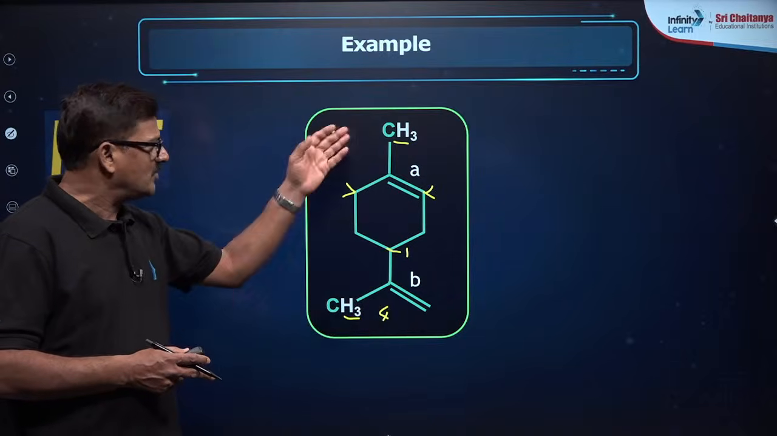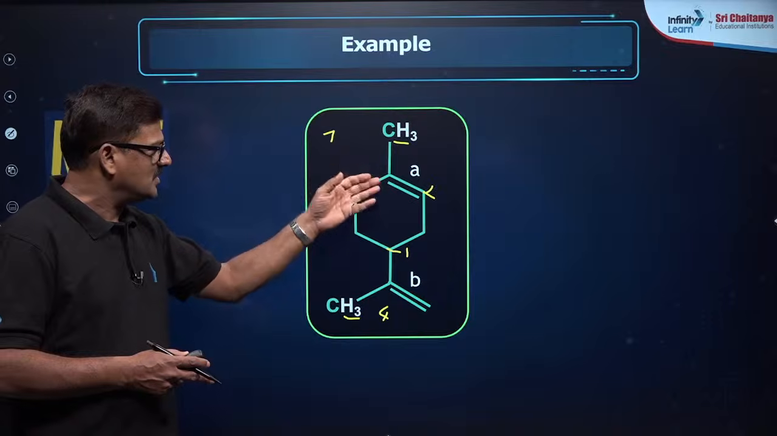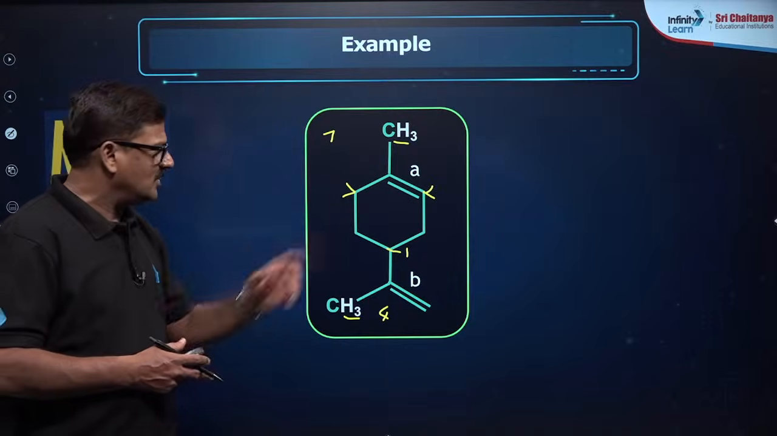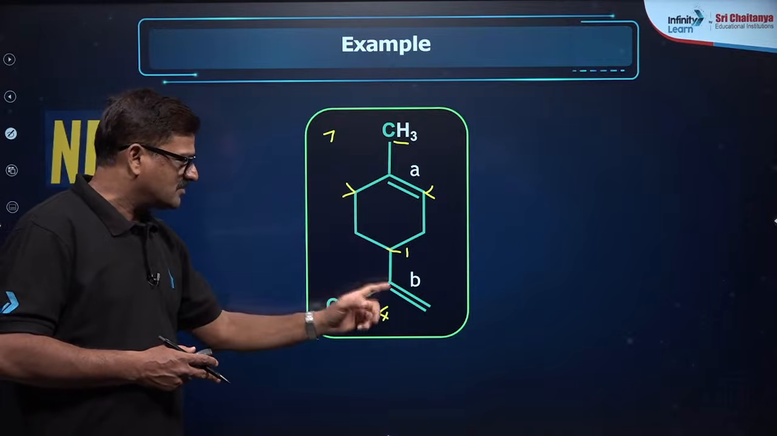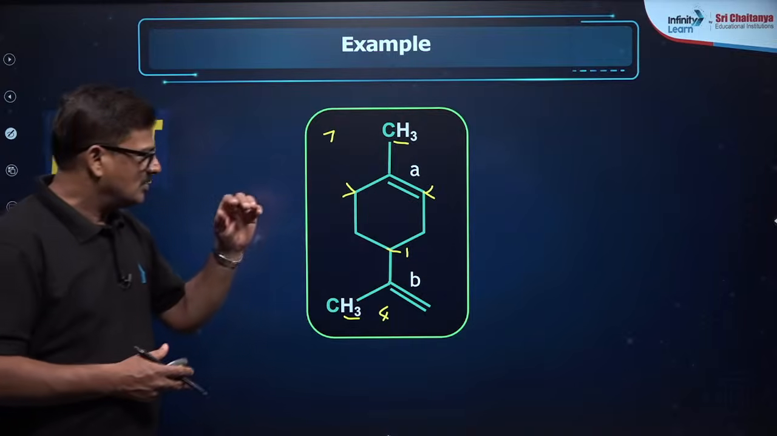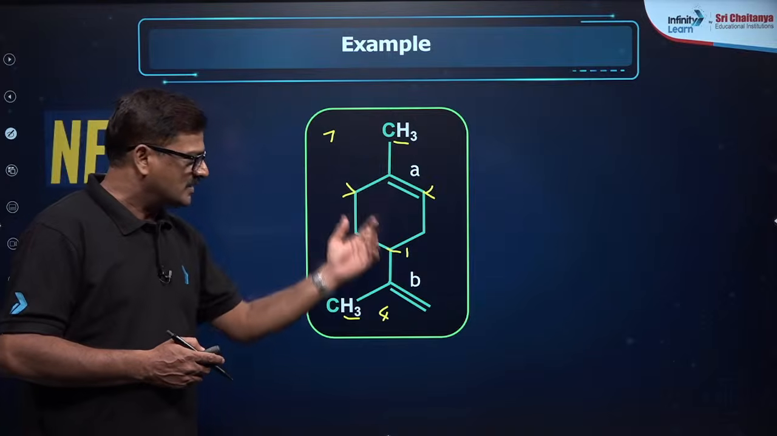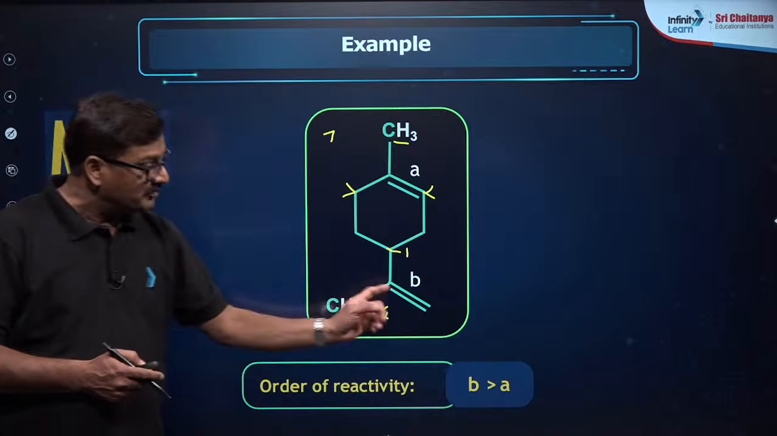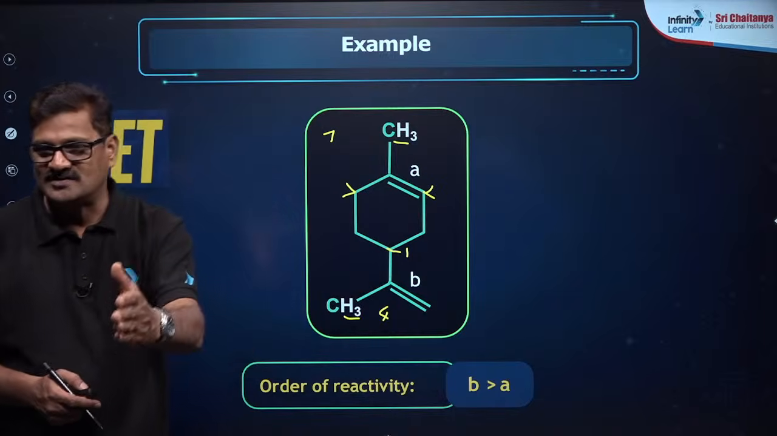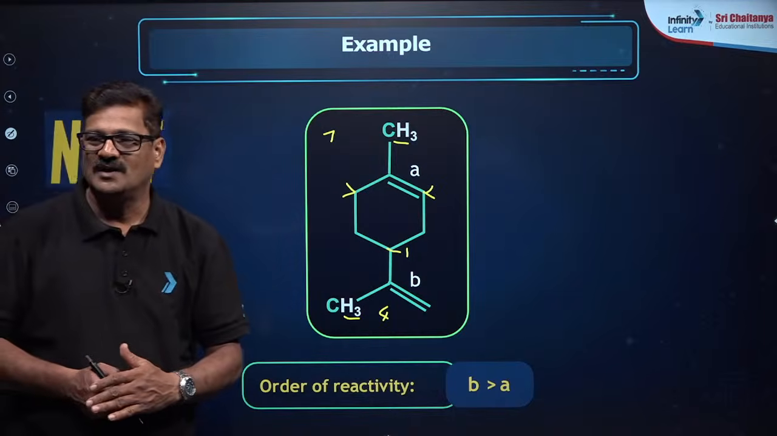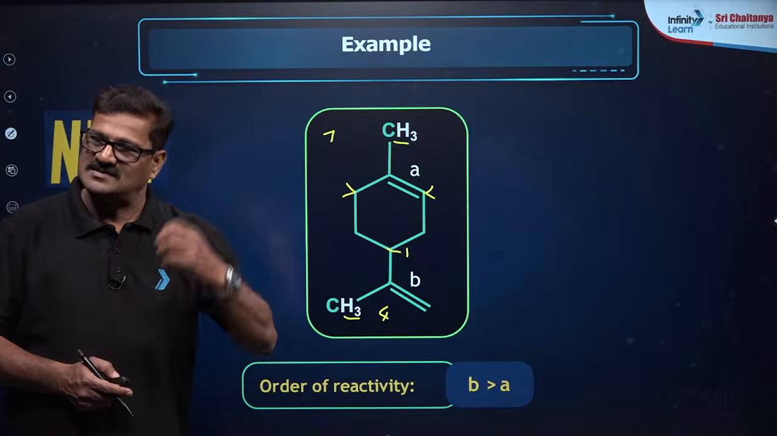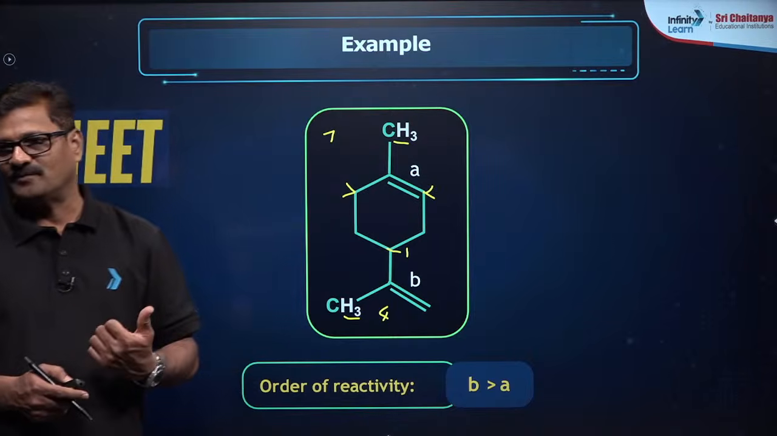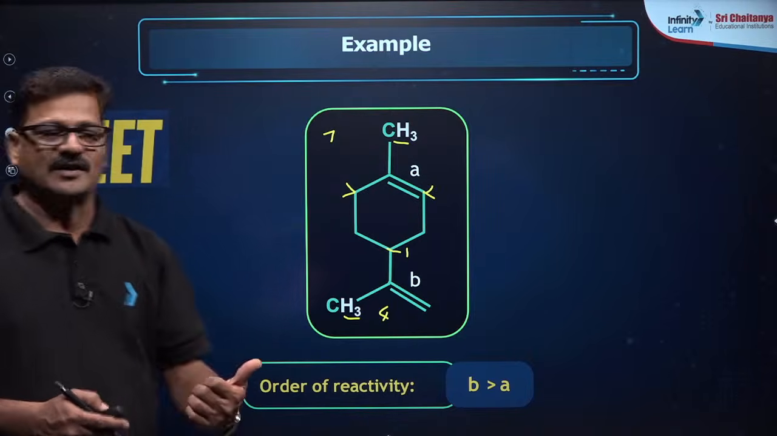So more number of hyperconjugation structures is present at double bond A. Therefore, A is more stable as compared to B. So A is less reactive as compared to B. I want to say the order of reactivity is B greater than A. You understand? Clear? Fine. In what? Just a double bond means it is reacting in addition reactions, bachcho. You have to take that into account.